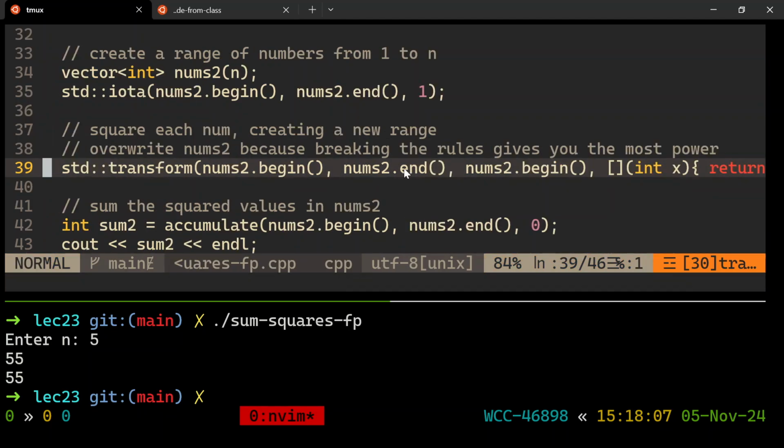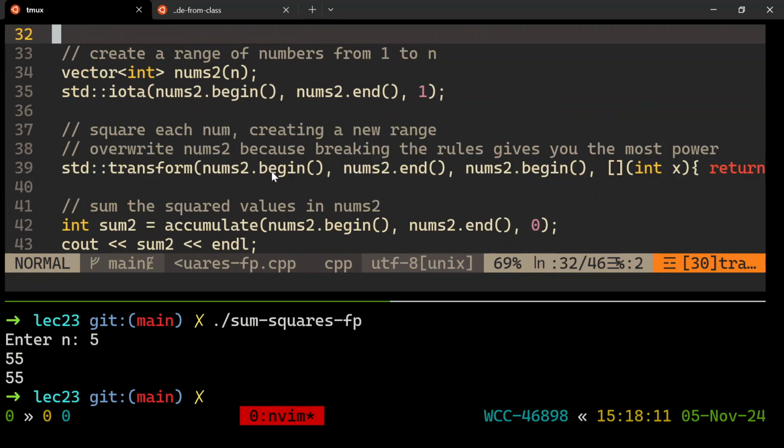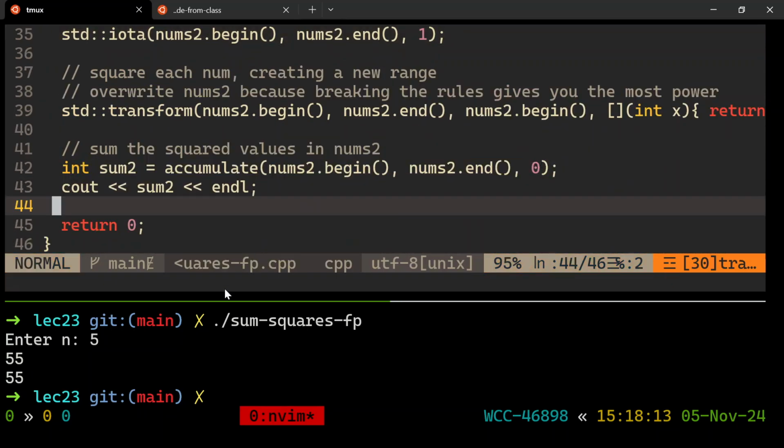I never needed to make a separate square function and pollute the namespace. If I only need it once, I'm good. And then I'll accumulate the values again. Okay, so that's sum squares FP. And that is functional programming for you. These will be fun to study, I think.